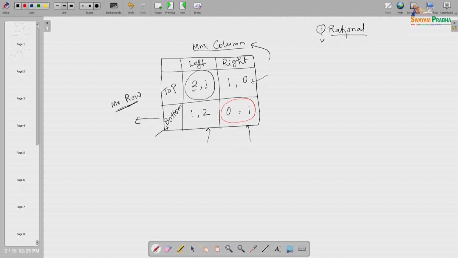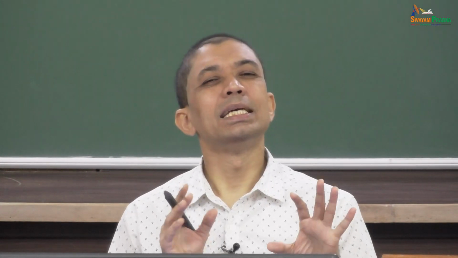And this rationality, what I told, everybody judiciously, quite purposefully decides his or her strategy. Mr. Row has 2 strategies, top or bottom. I will choose very purposefully, very judiciously one of them. Exactly similar for Mrs. Column. And when we are telling that everybody is rational, so I, as a rational agent, will bother only about what I am going to get.